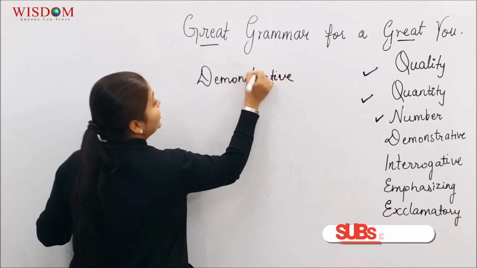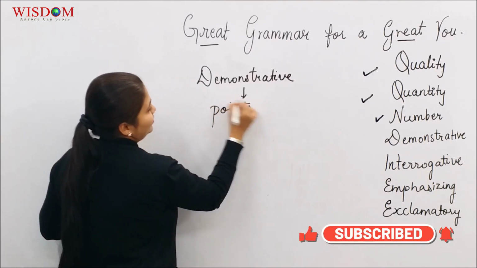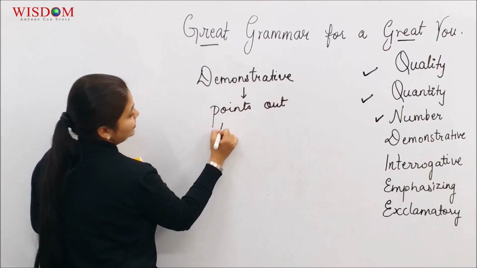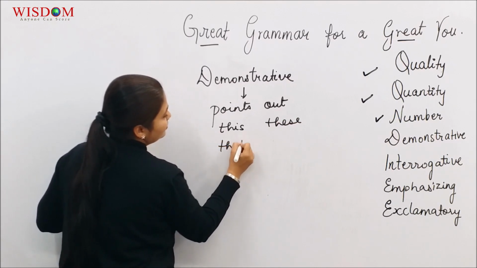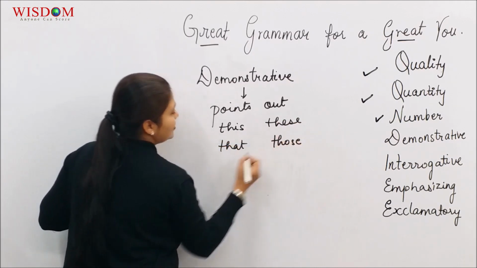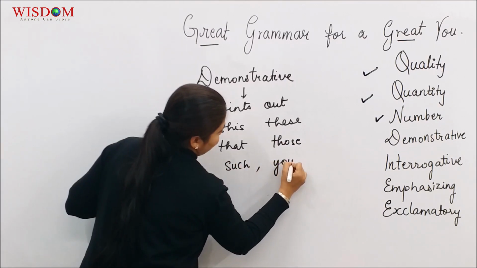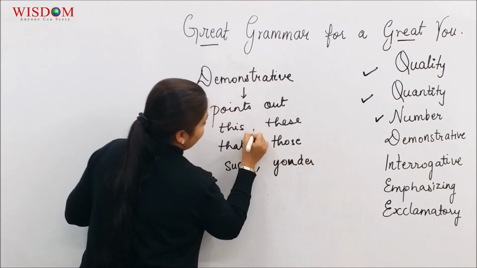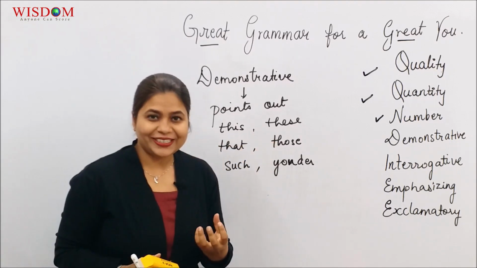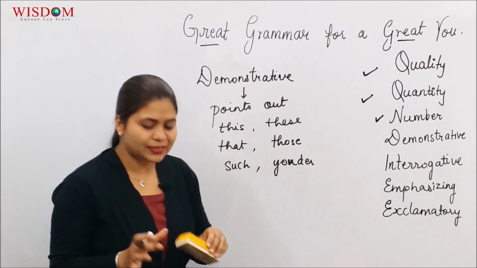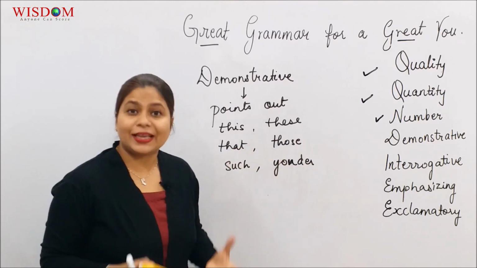And these are those adjectives which do this job, point out. So you have words such as this, these, that, those. Sometimes even words like such, even yonder. So let's begin with majorly these four. This, these are the adjectives which point out. This duster, this whiteboard, these days.